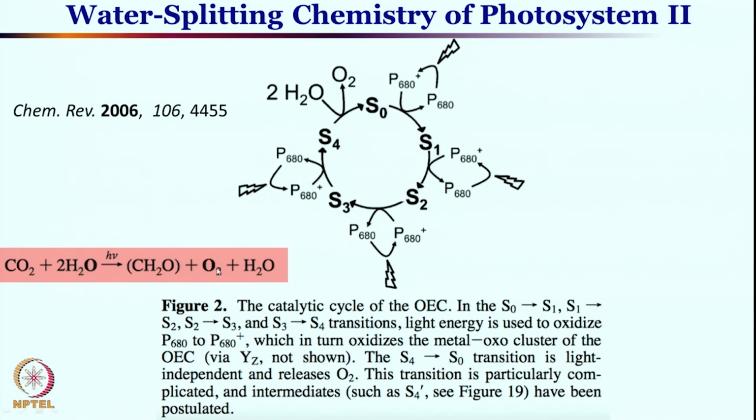Water to oxygen conversion is also coupled with carbon dioxide, and you are perhaps more familiar with carbon dioxide to glucose formation. This whole process is coupled and we will see stepwise what perhaps is happening over there.